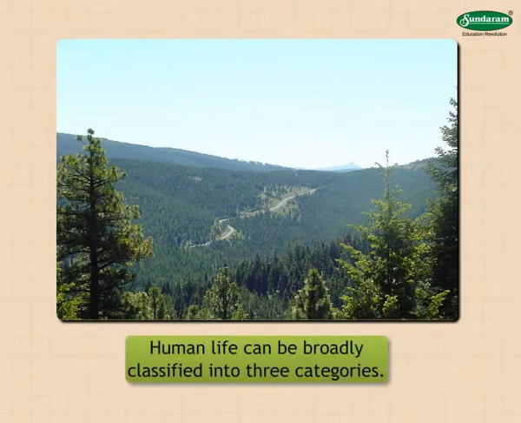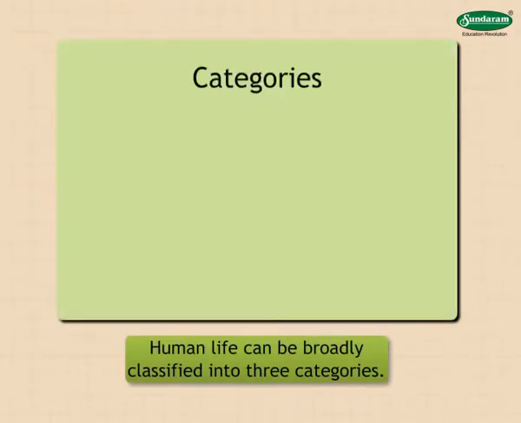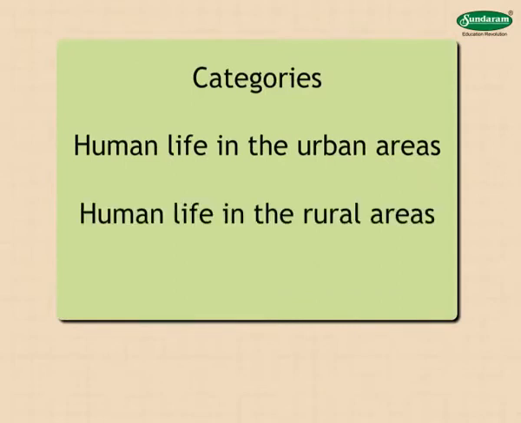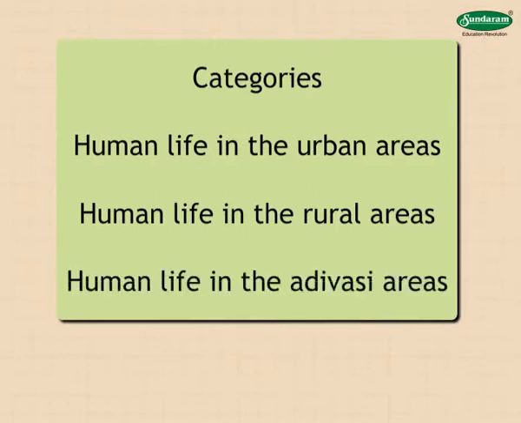Human life can be broadly classified into three categories: human life in the urban areas, human life in the rural areas, human life in the Adivasi areas. Let's see these three categories one by one.